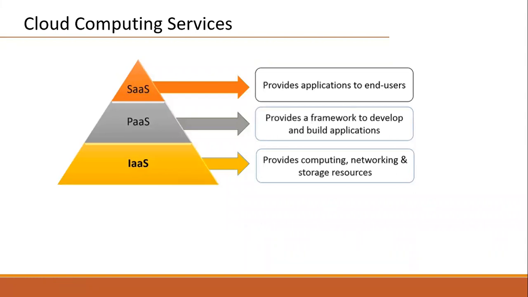Means hardware, virtual machines, plus networking components, storage. Firewalls, VPNs, everything they are providing, which are available readily in the cloud data center.